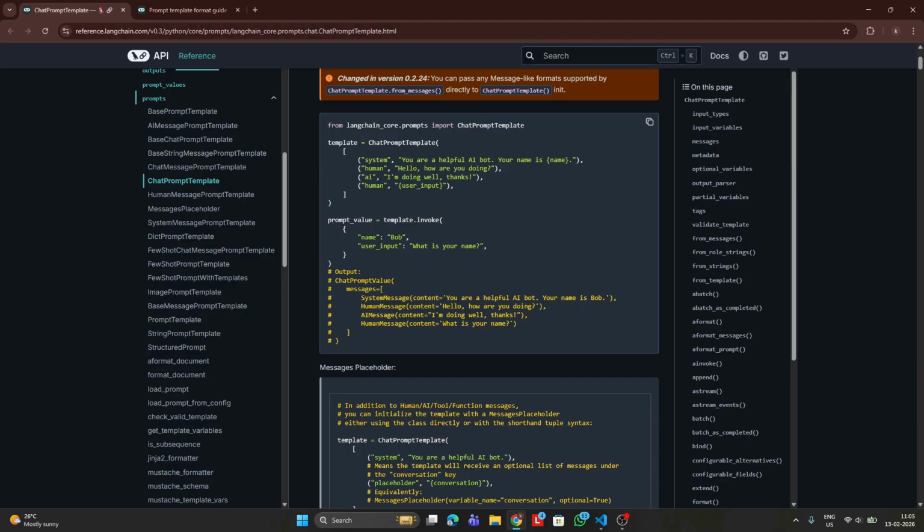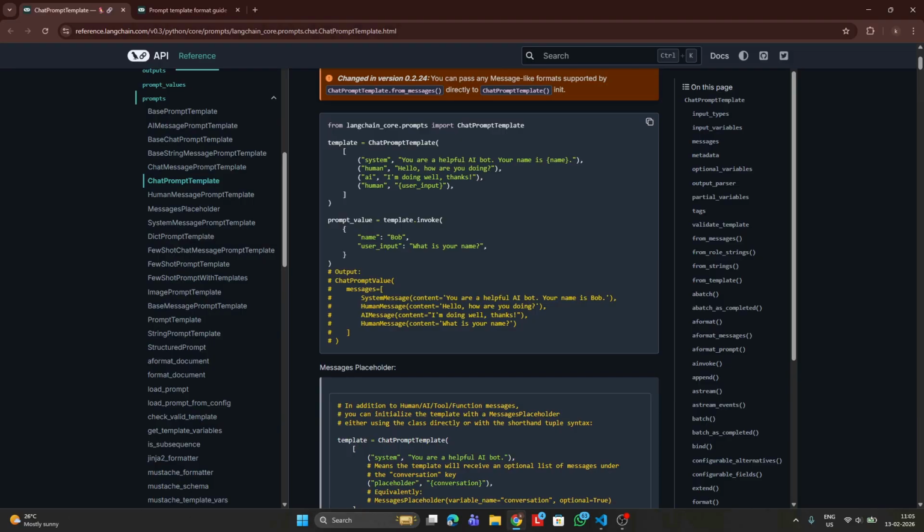So ChatPromptTemplate is a kind of function, as you can see, which will help us to define our own prompts. It contains a list of different values. This list of values is nothing but the type of information that we are giving to the model. As you can see, first we have something called a system. The system here refers to the system instructions that we are giving. In this case, we are telling the bot that you are a helpful AI bot and your name is something.